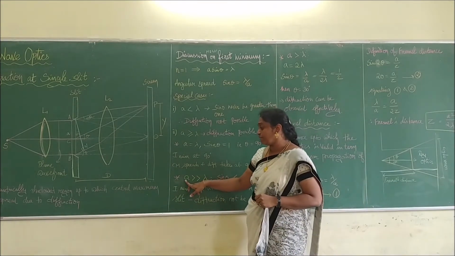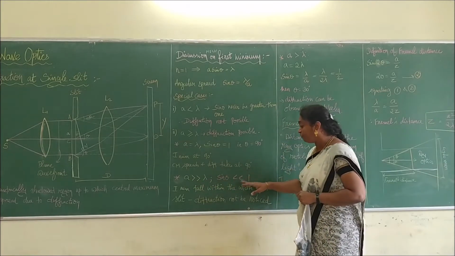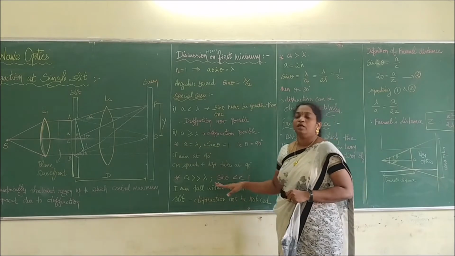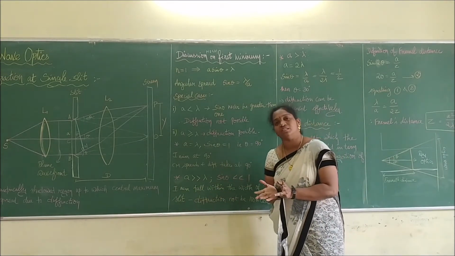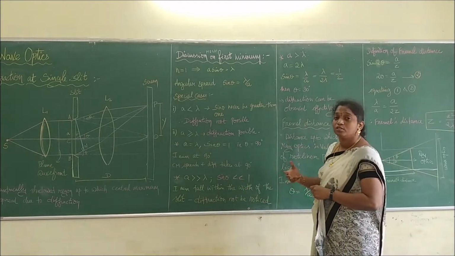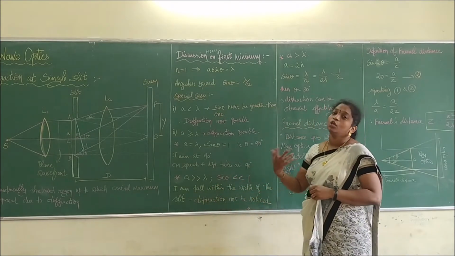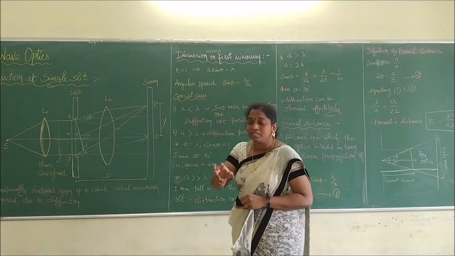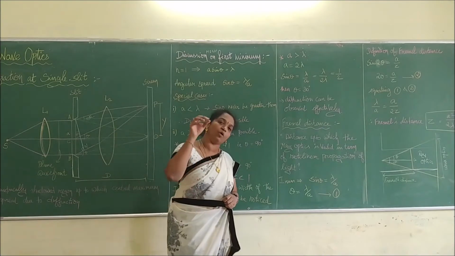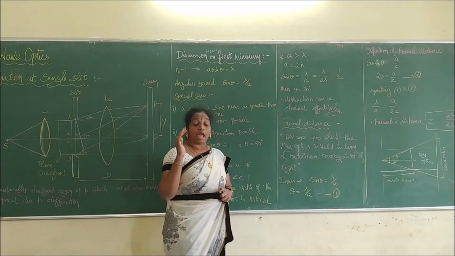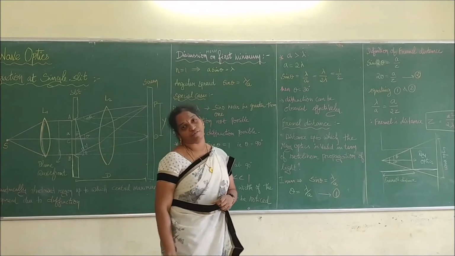Suppose the width of the slit is very much greater than lambda, then sin theta will be very much less than 1. Then the first minimum will fall within the width of the slit. Therefore it is very difficult for us to observe that. Since the pattern is going to lie within the width of the slit, it is going to be very small. Therefore diffraction will take place, but it is very difficult for us to observe the diffraction.